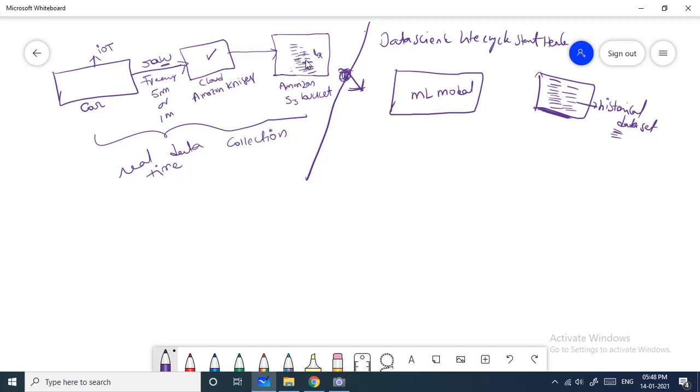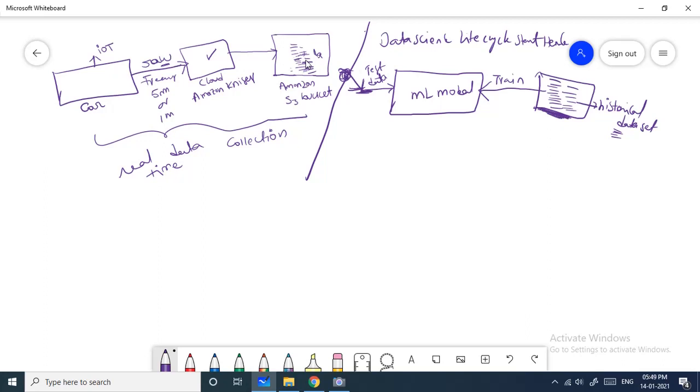My model will take this historical data as input, and it is able to learn how to predict the driver behavior. Based on this, I can call the real-time data the test data. This is what I have to test, and the historical data is what I use for training the model. This is the testing data which I get from real time. This is the training data, which I collected from my historical data set.